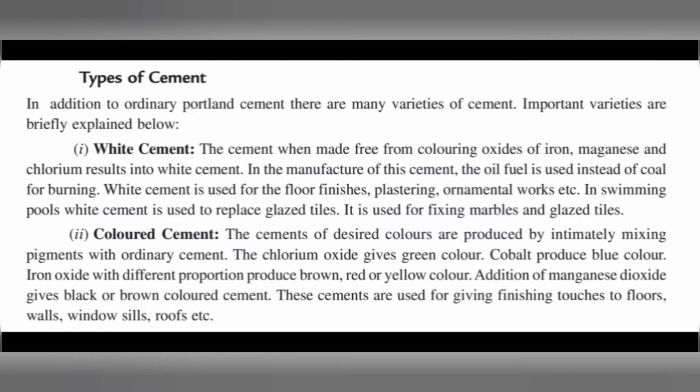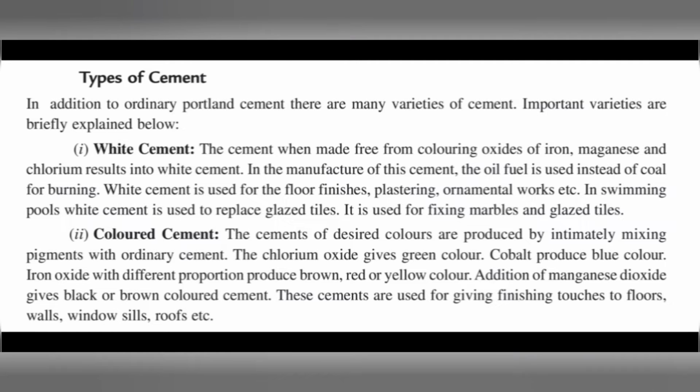In the manufacture of this cement, oil fuel is used instead of coal for burning. White cement is used for floor finishes, plastering, ornamental works, etc. In swimming pools, white cement is used to replace glazed tiles. It is used for fixing marbles and glazed tiles.